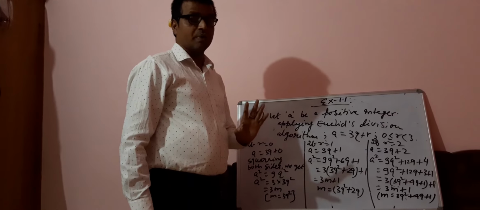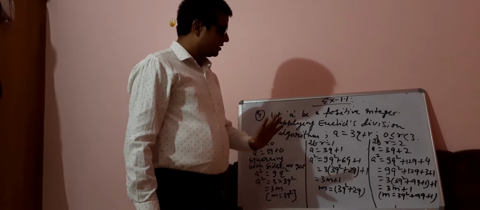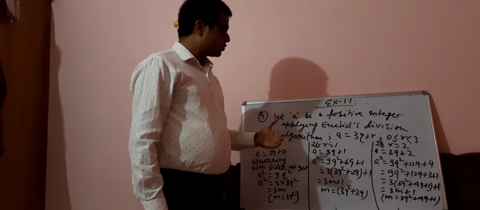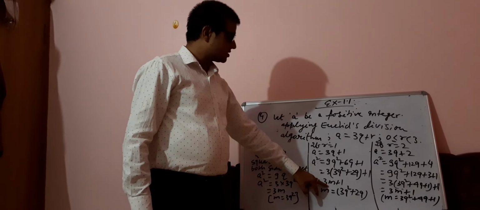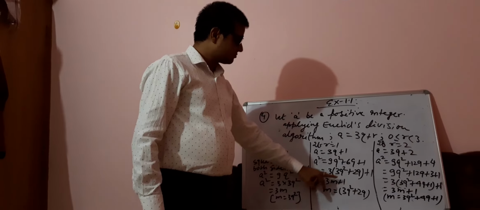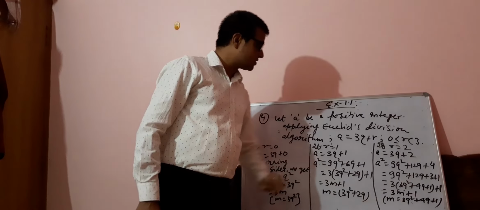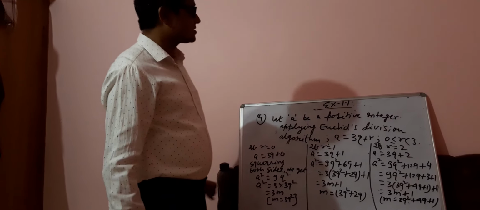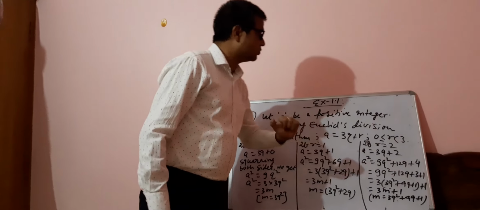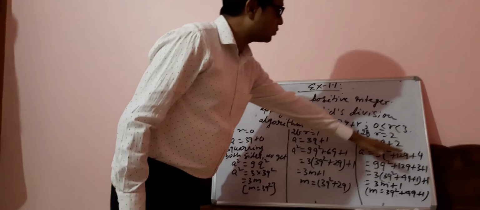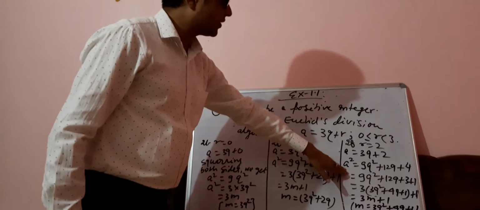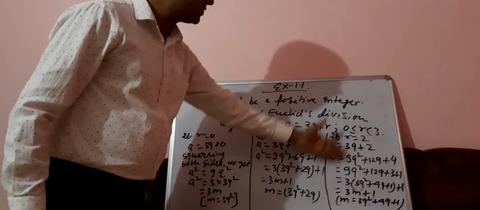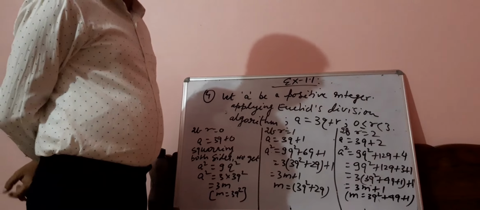We are not taking anything common, dear children. Here we are just trying to show what are the multiples of 3. So this is 3m plus 1, and this m I have written here as 3q square plus 2q. So first condition 3m, then 3m plus 1, and then the last condition: if r equals 2, then a equals 3q plus 2.